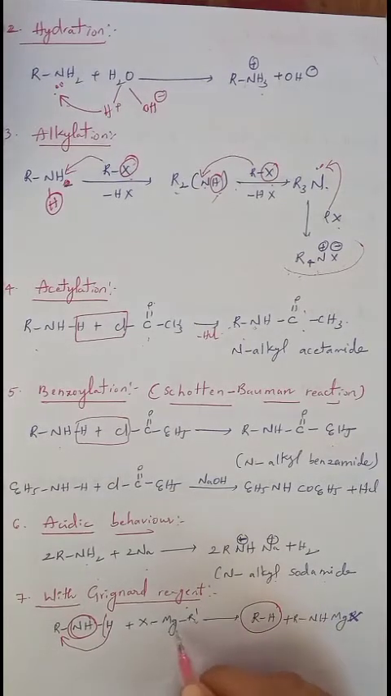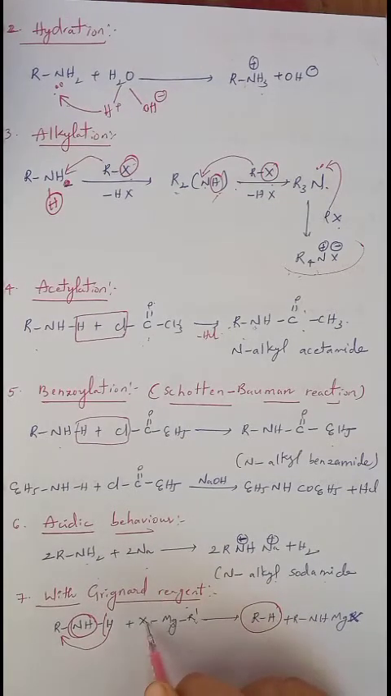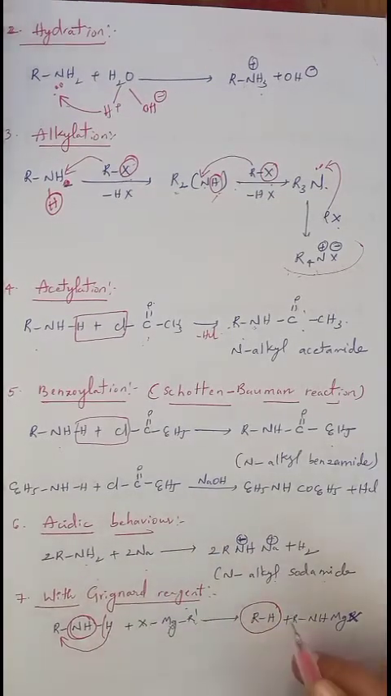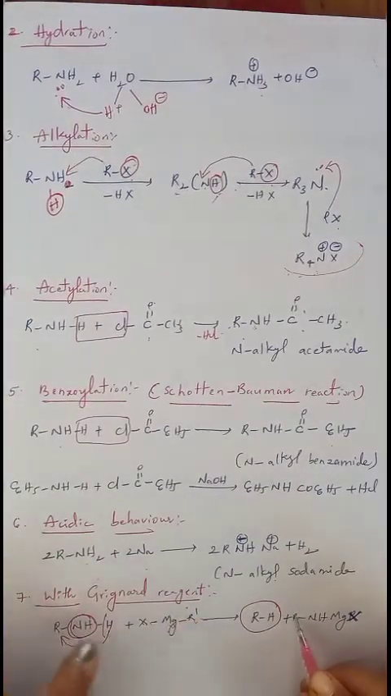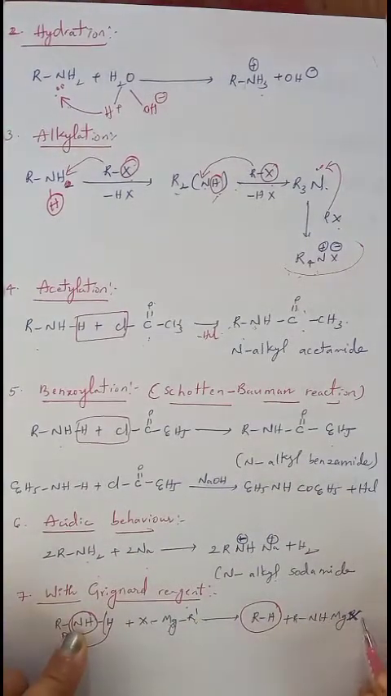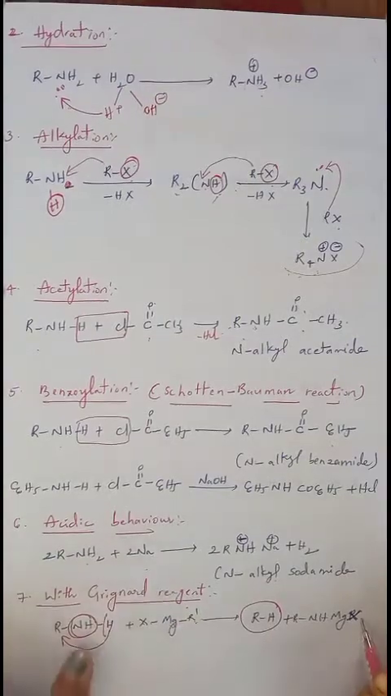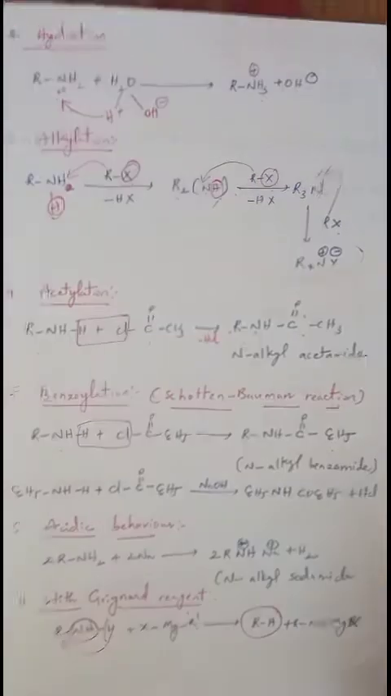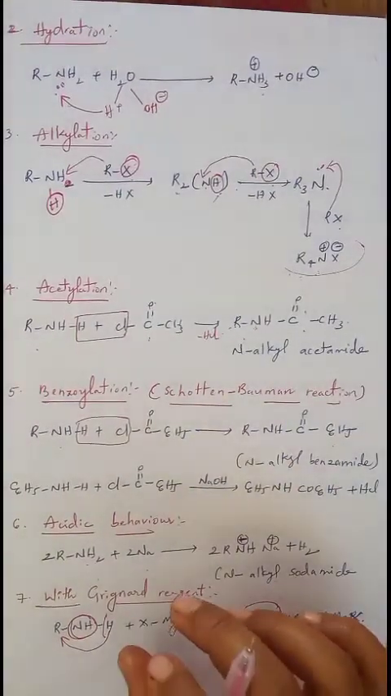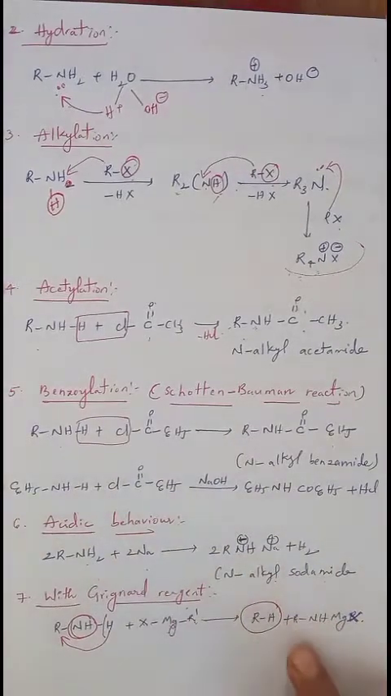And RMgX is added to NH. We will get RNHMgX as the final product. That means whenever Grignard reagent reacts with amine, it can be converted into hydrocarbons.